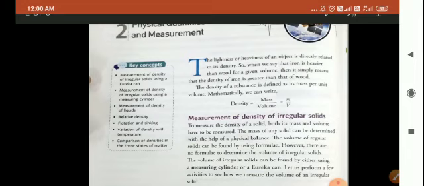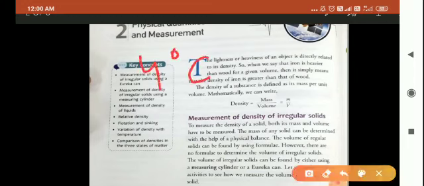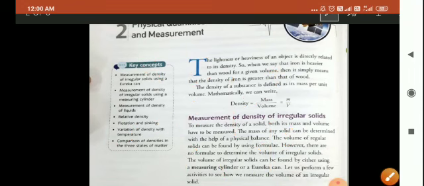Now children, one more question to you. What is density of water at 4 degrees Celsius? At 4 degrees Celsius, density of water is 1000 kg per cubic meter or 1 gram per cubic centimeter. What does it mean?